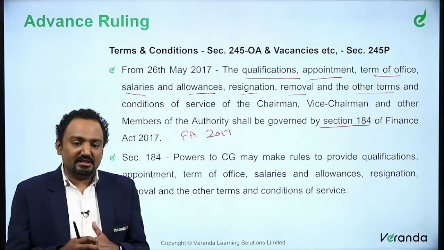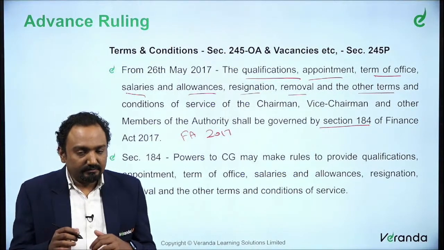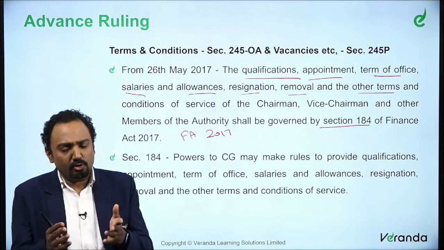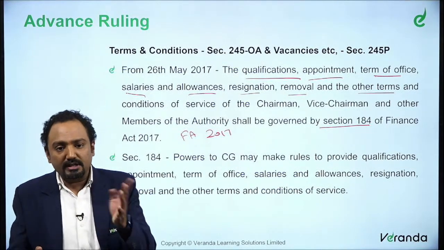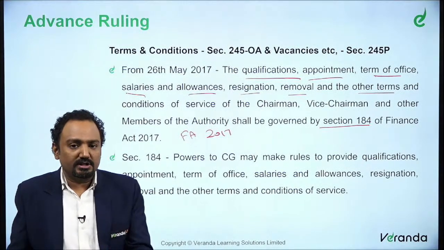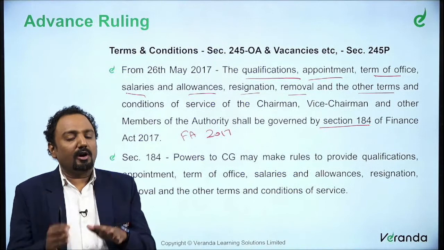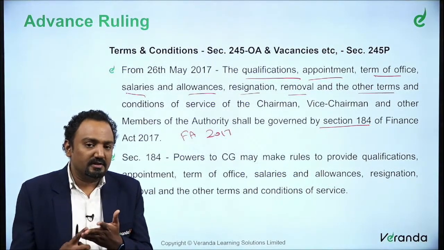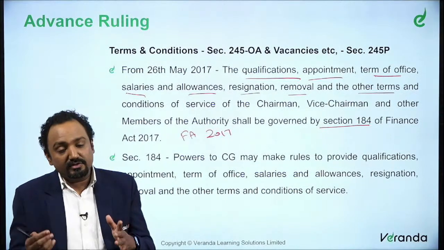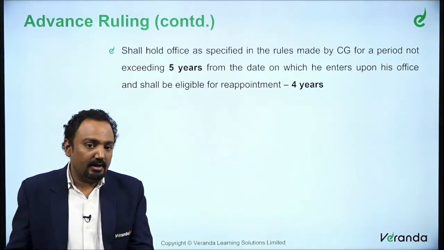So what is this section 184? Section 184 is basically, as we said, central government may generally make rules whenever required as prescribed, right? So they may prescribe what will be the terms and conditions. We saw this in subsection 4. Now this section 184 provides the qualification, the appointment, the term of office, salary, allowances. So everything of this kind is provided through section 184. That is what we need to understand.